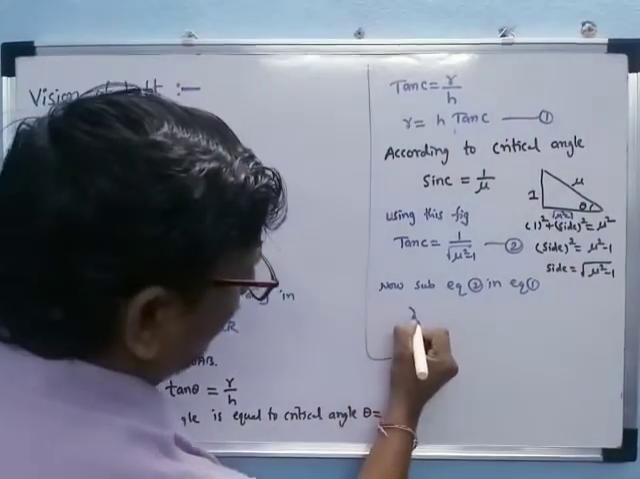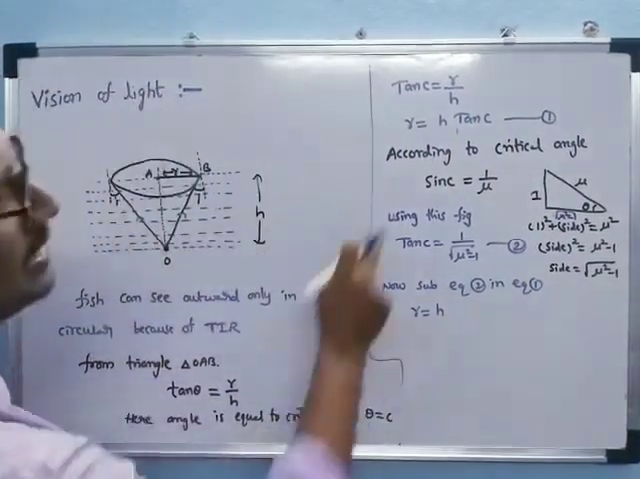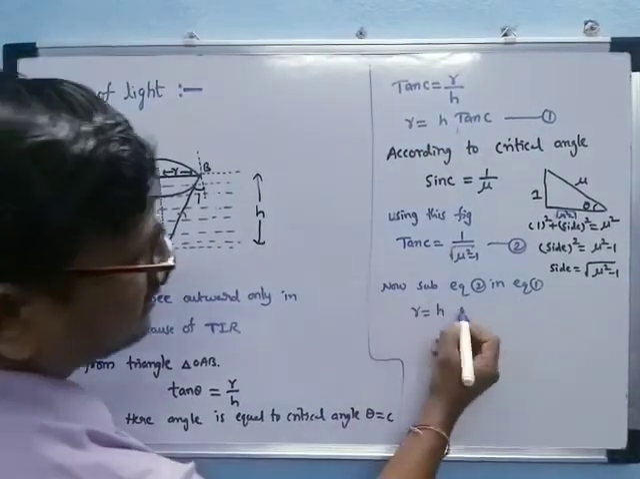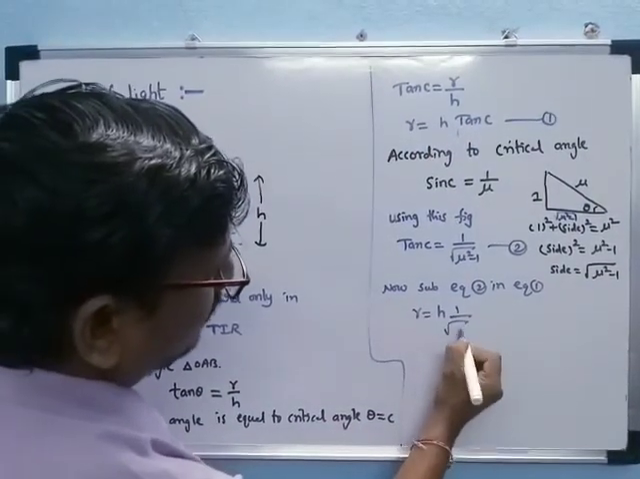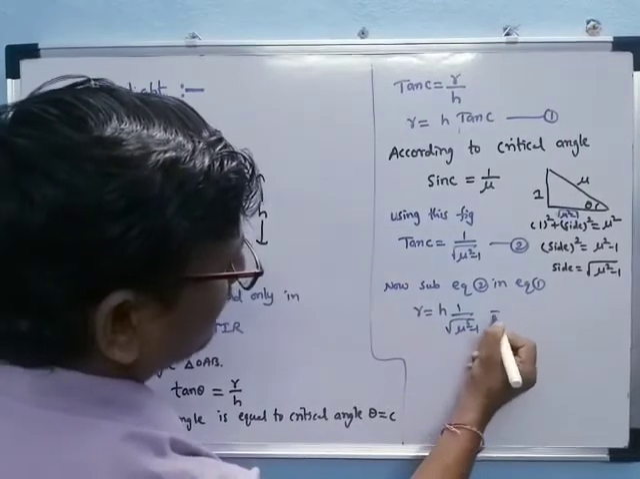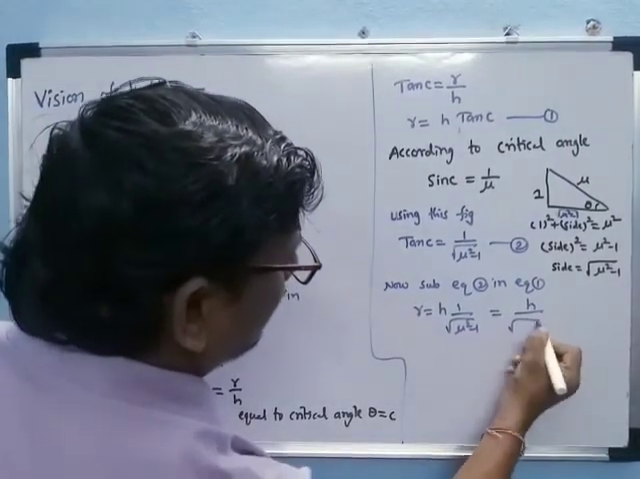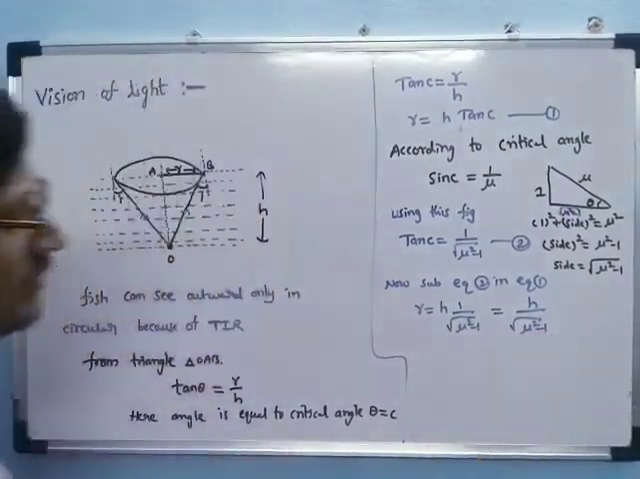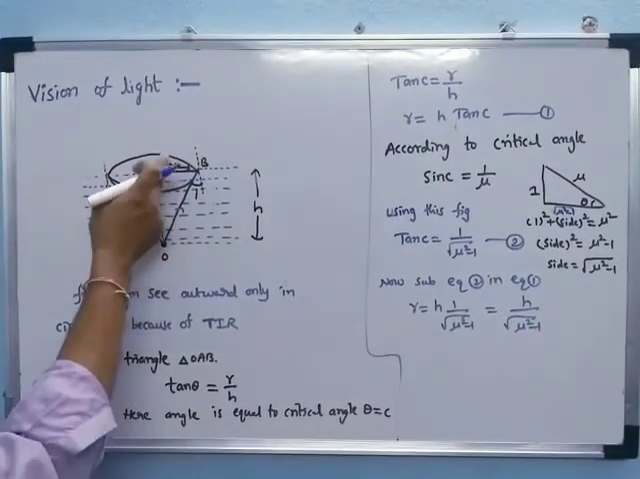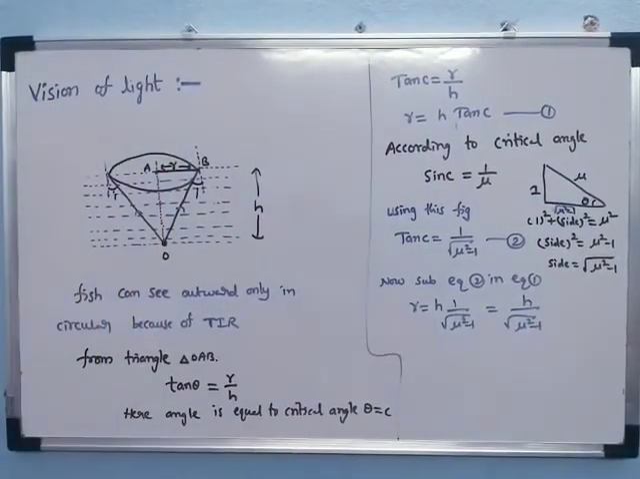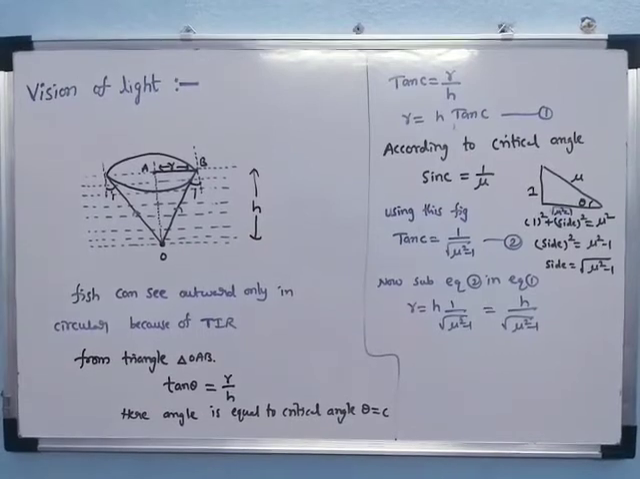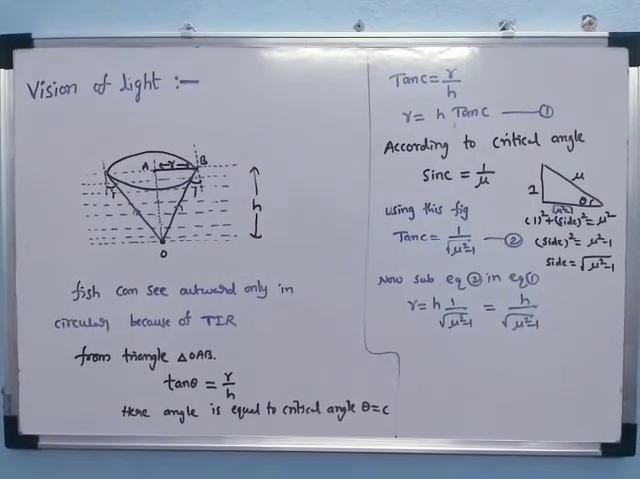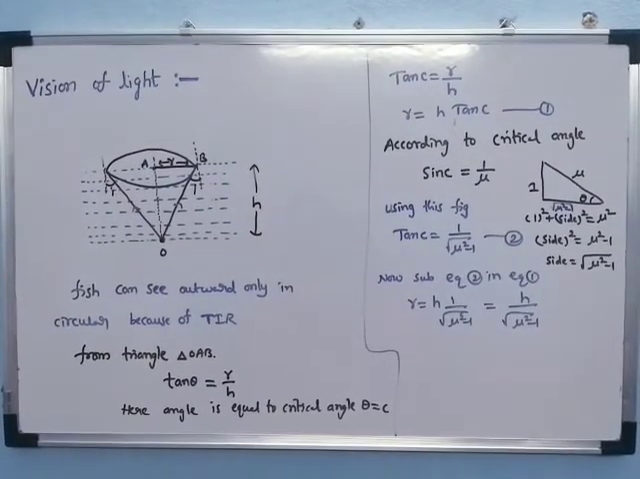Then we can write r is equal to h into tan C. Tan C is equal to 1 by under root of nu square minus 1. That is equal to h by under root of nu square minus 1. This is the radius of the circular cone: r is equal to h by under root of nu square minus 1.